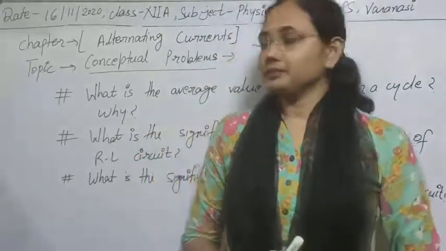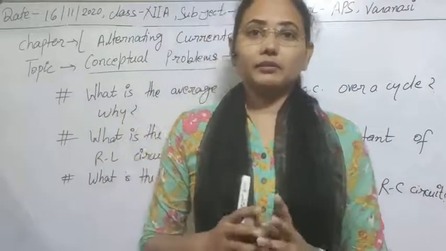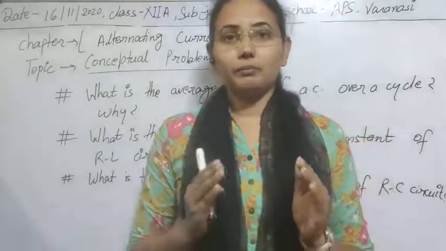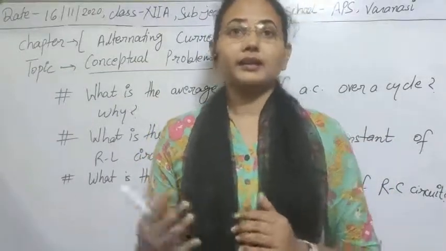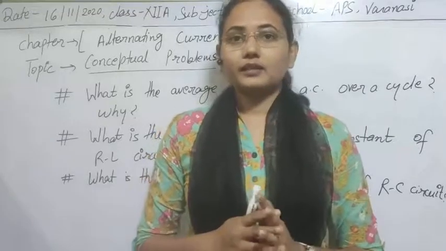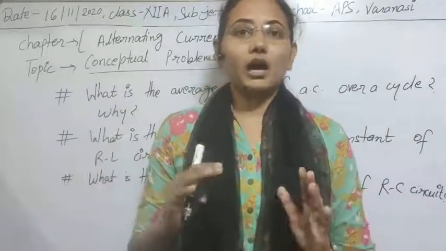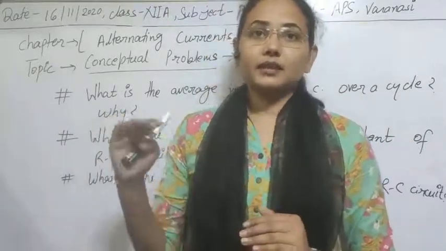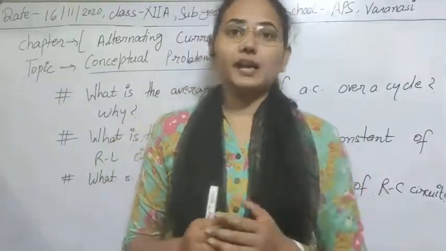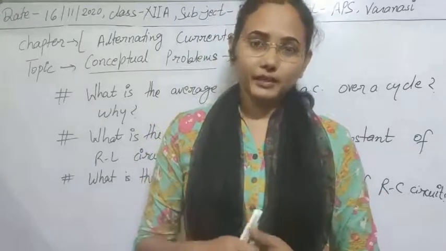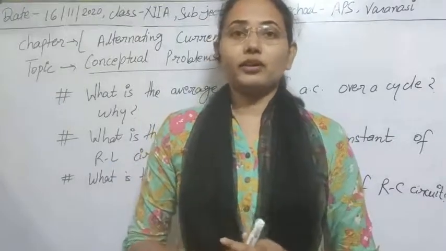So let's start. In case of alternating current, you know that we have studied one particular type of current, that is alternating. We have two types of current, alternating and direct current. In case of direct current, for all the cycles we get the output wave, and it is simply flowing in the positive way. But in alternating current, one half of the cycle is positive and the other half is negative, and in alternate way it is propagating in the form of sine waves or cos waves.